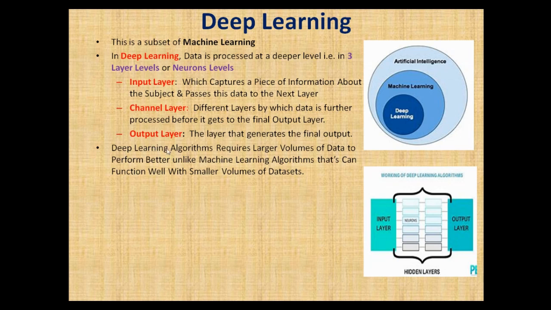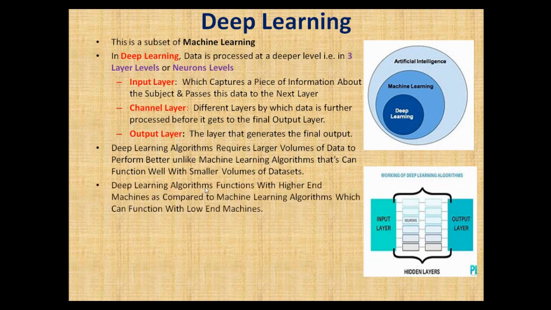Deep learning algorithms require larger volumes of data to perform better, unlike machine learning algorithms that can function well with smaller volumes of data. So that's one of the differences. Secondly, deep learning algorithms function with high-end machines as compared to machine learning algorithms which can function with low-end machines.